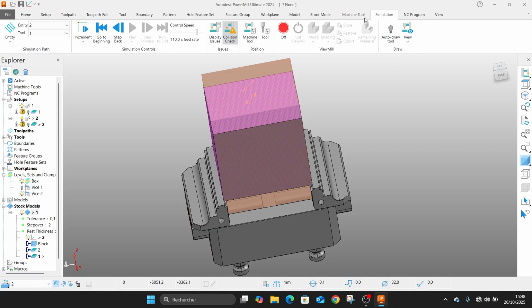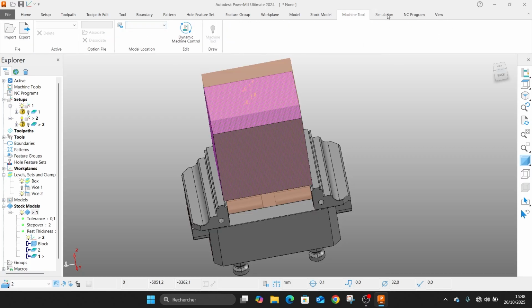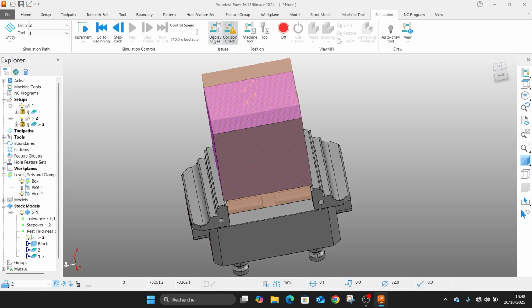But I prefer this method of setups. But there is a problem with this method of setups: when you import a machine tool here, you can do collision check.